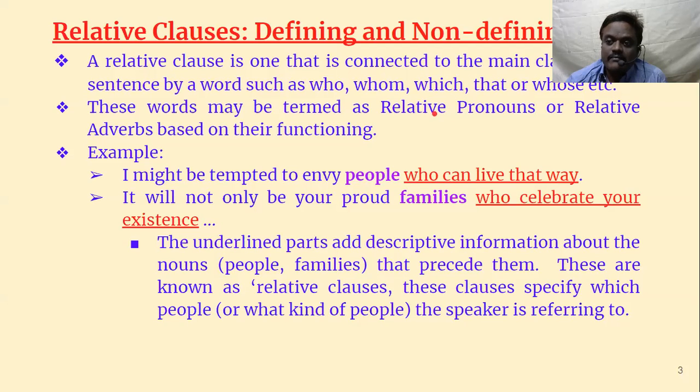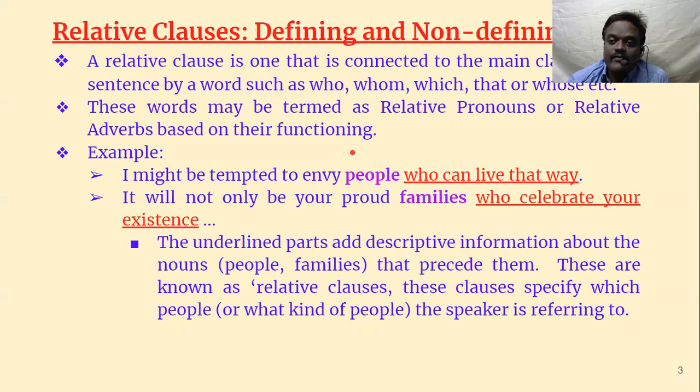Who refers to the word that precedes it. For example, Rama, who is standing there, is my brother. So who refers to Rama. That's why it is called a relative pronoun. In the same way, a relative adverb refers to places and time. Usually places and times are called adverbials, adverb of time, adverb of place.